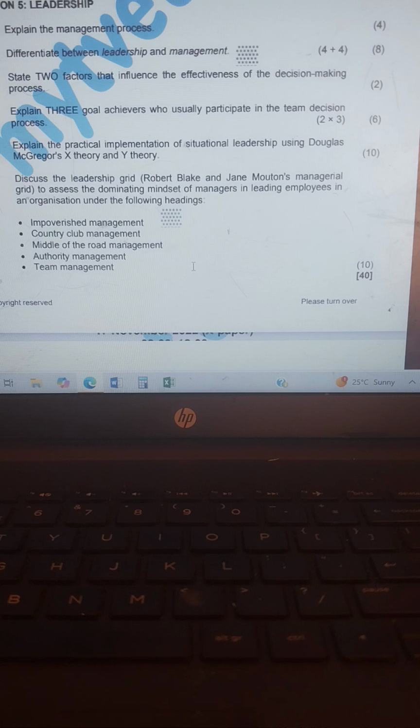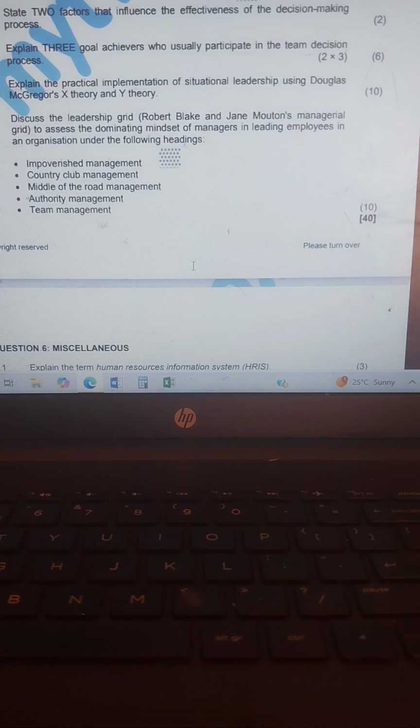Then we go to state 2 factors that influence the effectiveness of the decision-making process. Number 1, team dynamics. Number 2, team decision techniques. That's 5.3, sorry. Now we're going to 5.4.